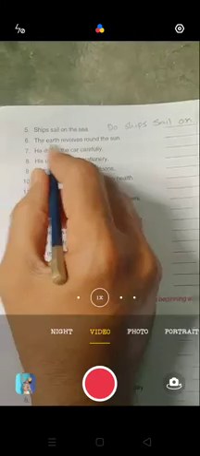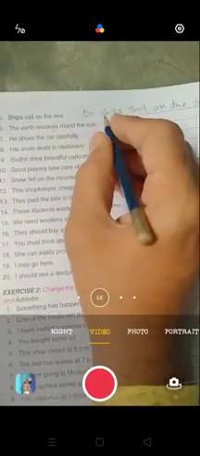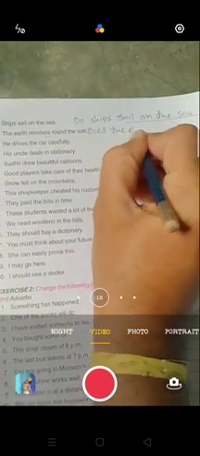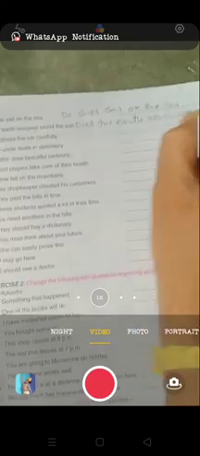Here also the earth revolves. This verb has s or es, so directly we will use does. Does the earth revolve? Now remove s or es from here. Revolve around the sun.